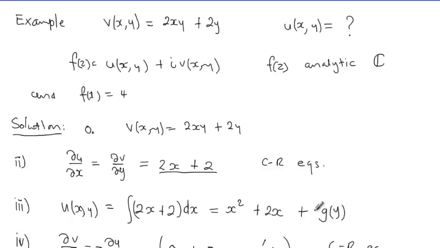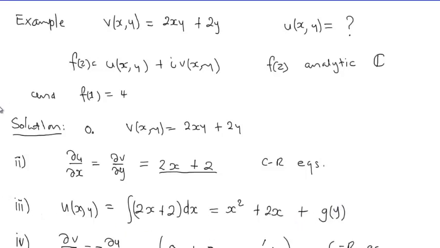And then you should be careful here that you don't just add any other c, but a constant which is a function of the other variable, because these are functions of two variables, x, y.